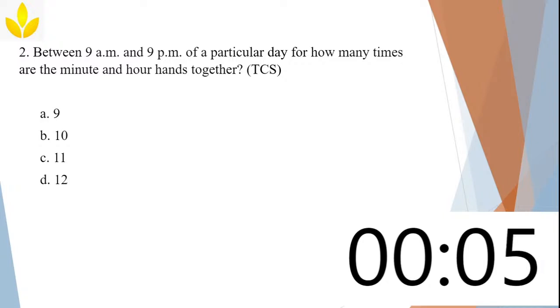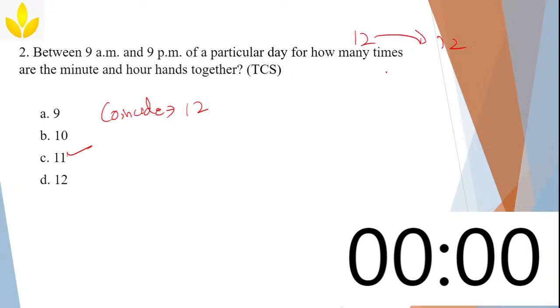Just now I gave you ready-made answers, right? In the beginning, I explained how many times they'll coincide, how many times they'll be opposite, how many times they'll be at a right angle to each other. Didn't I? Okay. So the answer is 11 times, because I told you just now how many times in a 12-hour cycle they'll coincide. It can be any 12 hours. It is not necessary to be 12 to 12. It can be 1 to 1, it can be 2 to 2. It can be any cycle.